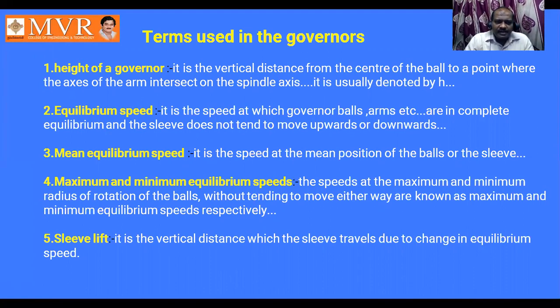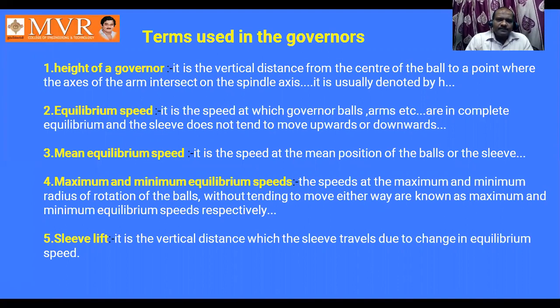Equilibrium speed. It is the speed at which the governor balls, arms, etc. are in complete equilibrium and the sleeve does not tend to move upward or downward. That means at one point of time, the balls are in a stable condition. At that stable condition, we call it the equilibrium speed.